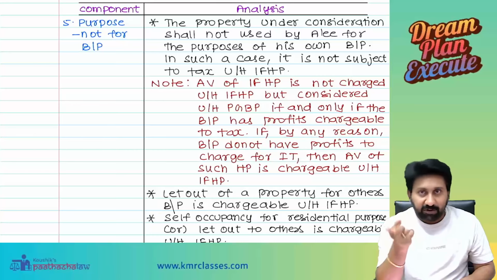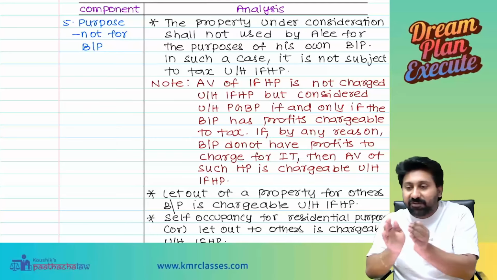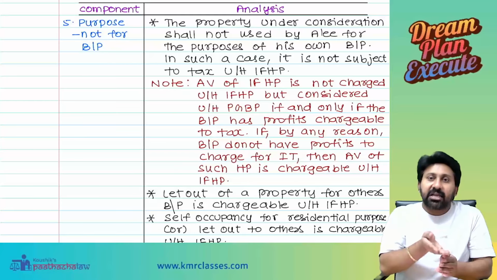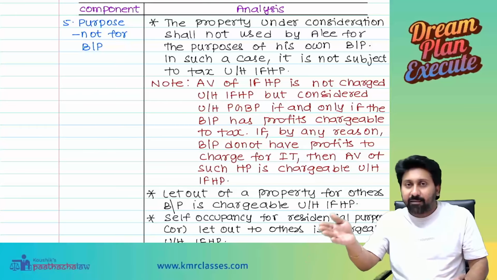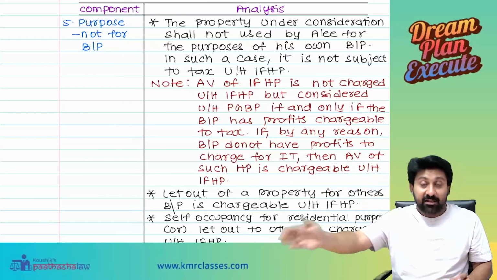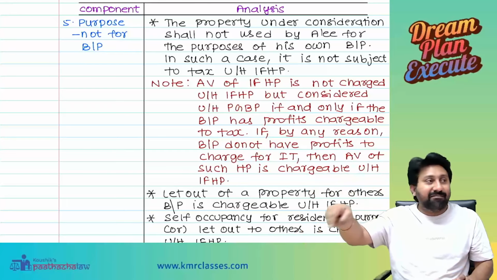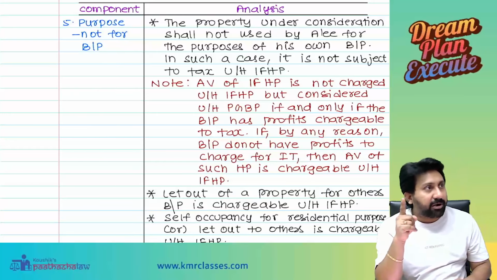Whether it is for business or residence, if you are using for business, the PGBP head will occur. If you are using for residence, IFHP will occur. But if business, there also the annual value of that property is nil. Annual value nil means there is no rent on that property. Rent will be zero. Do you understand the point, everyone?